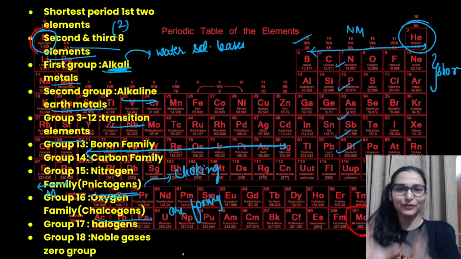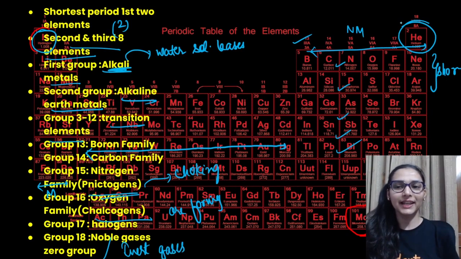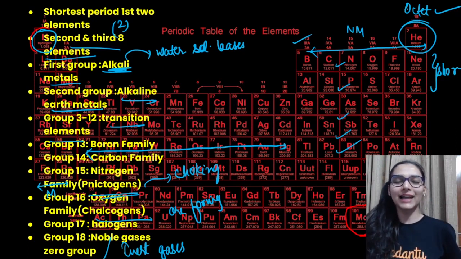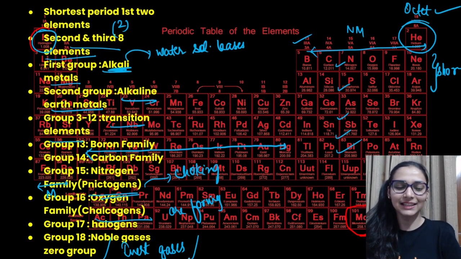And finally you have group 18 elements, noble gases, zero group, and another name, inert gases, because they already have a complete octet. So they're like, arre, octet has been completed, now who is interested in making a bond? I am not interested. They are like people living in the Himalayas, no more Maya, nothing materialistic. And they are also known as rare gases because their percentage in nature is very less.